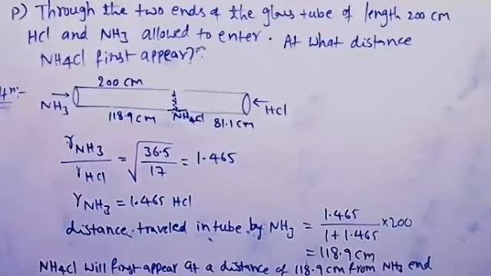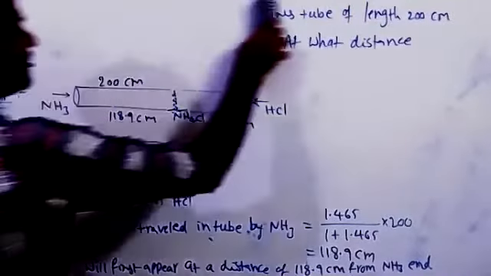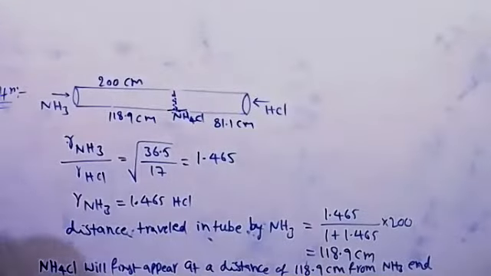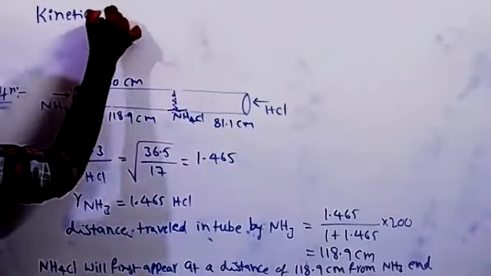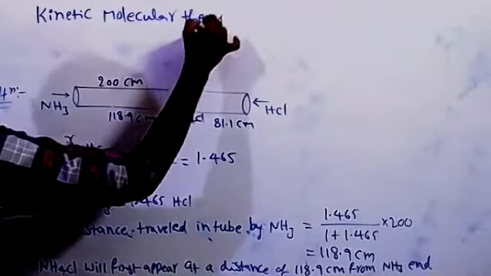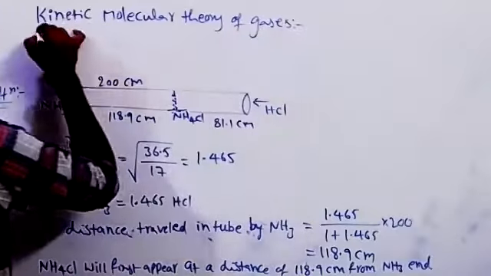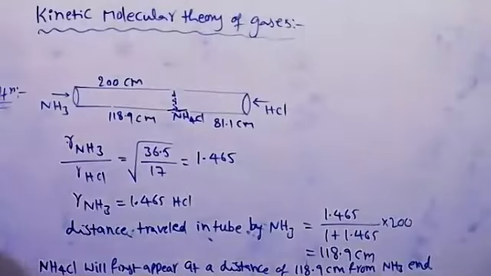Okay, next concept, kinetic molecular theory of gases. We derived some formulas: Boyle's law, Charles' law, Avogadro's law, and the ideal gas equation.